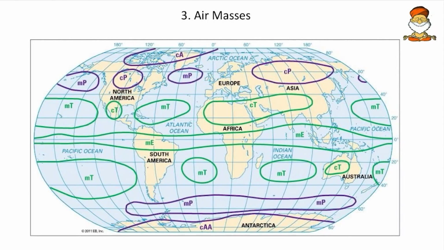So here we have the equatorial air mass. Here we have mostly the marine, that means marine equatorial air mass. So they are present on the oceans, except some small pieces of land. So throughout we have oceans.